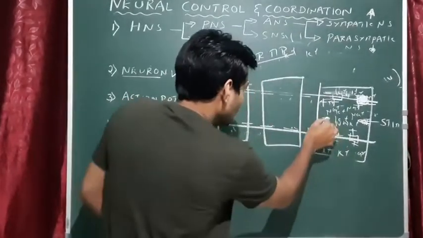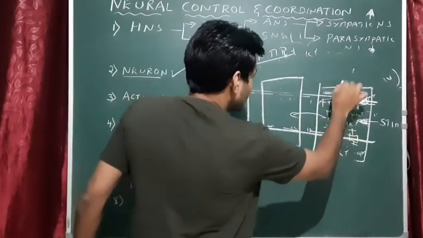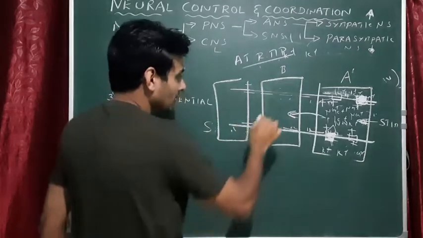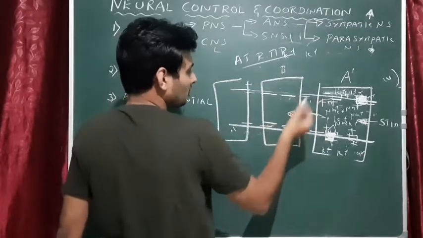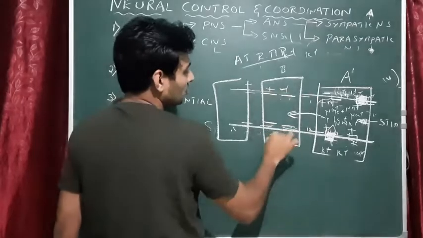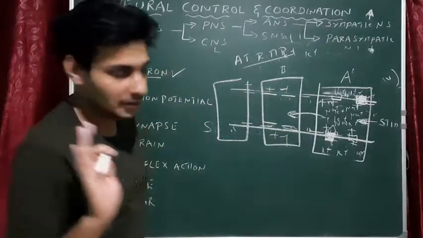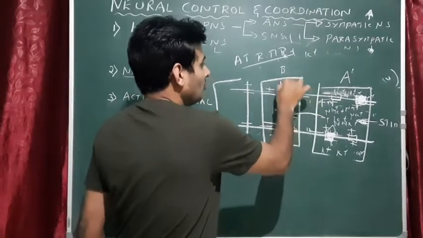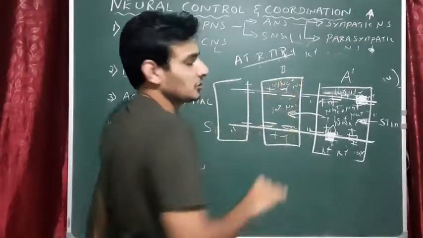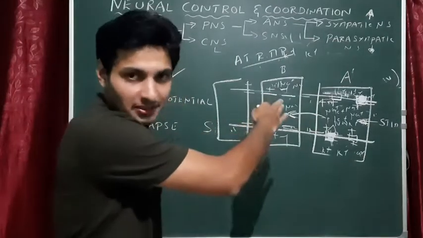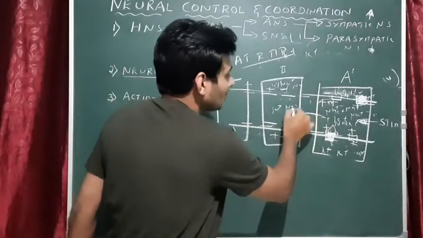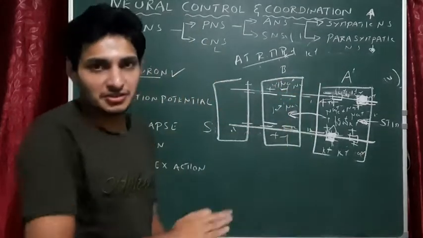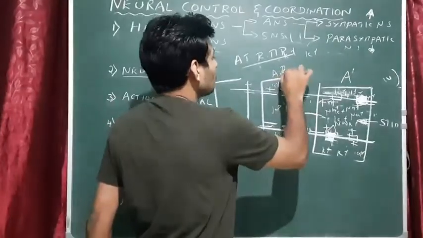Now, the action potential which is generated at site A starts shifting to site B of the axon. Normally we know that negative charge will be there inside and positive charge outside. We have more potassium ions and fewer sodium ions inside, and more sodium ions and fewer potassium ions outside. That is the polarized state. Now when the action potential shifts to the next region, everything starts to reverse. That is, action potential is now produced in region B.